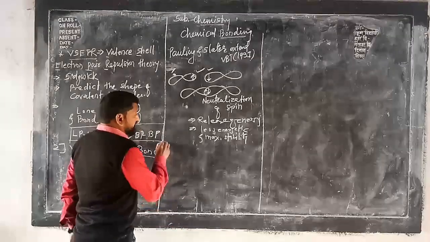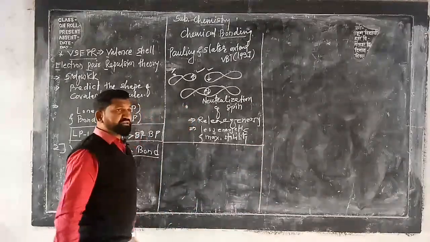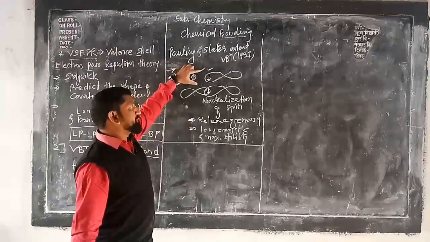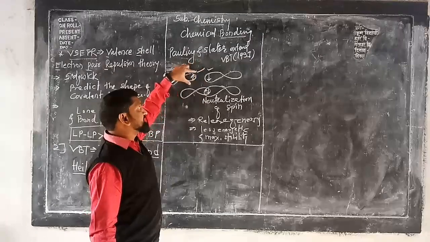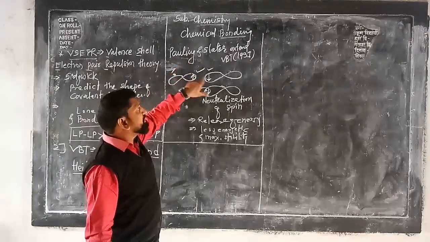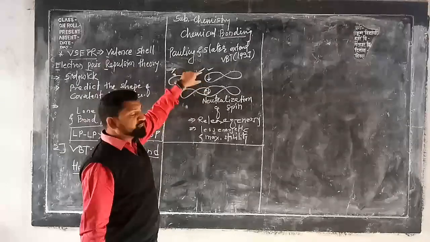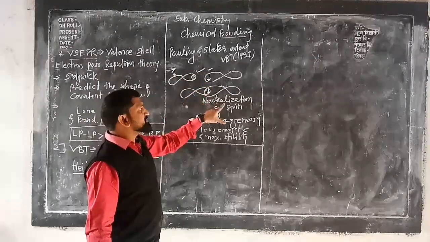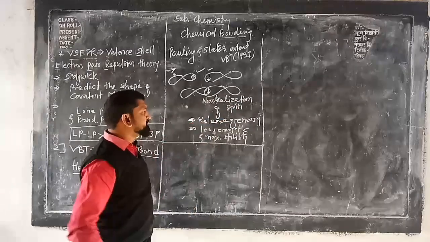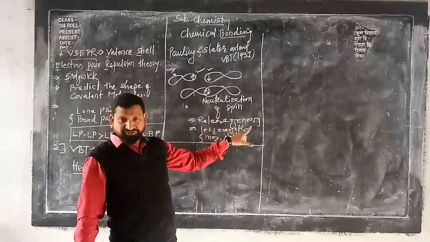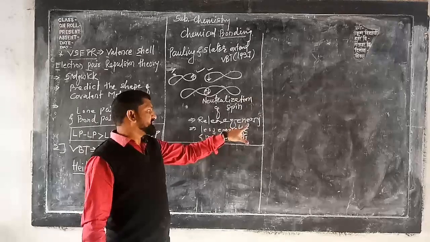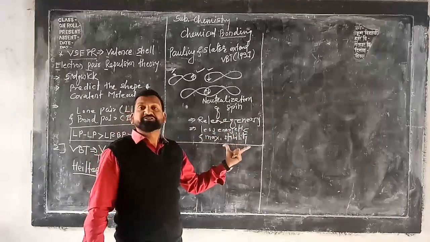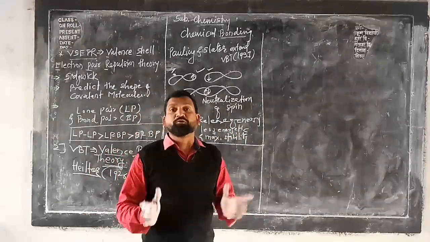So what is the necessary and sufficient condition? I repeat, the two overlapping atomic orbitals must exhibit a single or unpaired electron with opposite spin. After overlapping, that spin gets neutralized, and as a result the system releases energy. That's why stability is achieved, and we get the formation of a strong covalent bond.